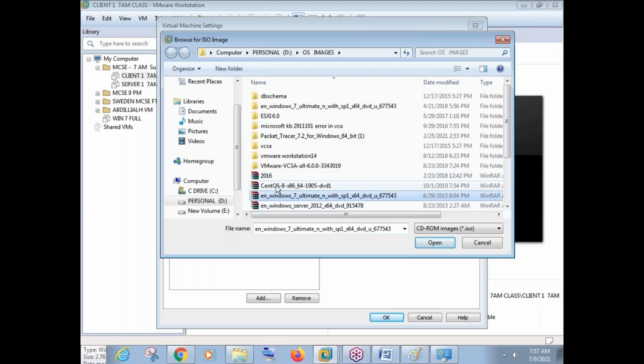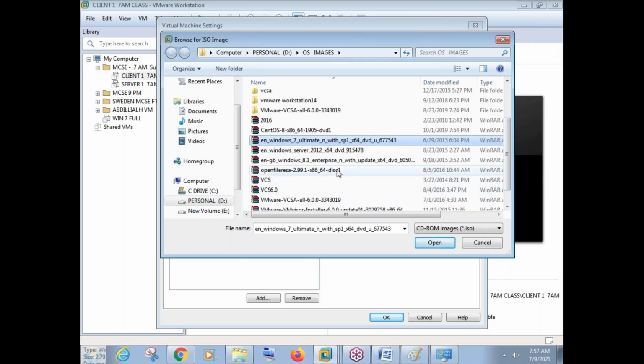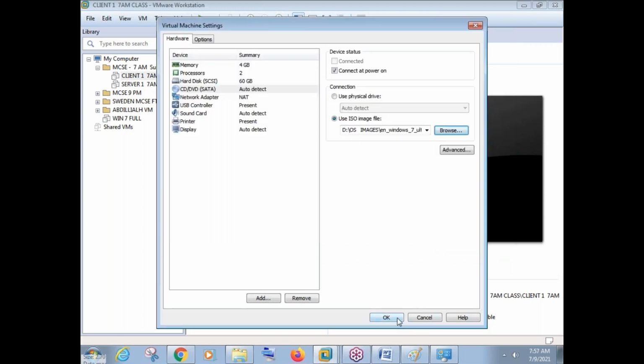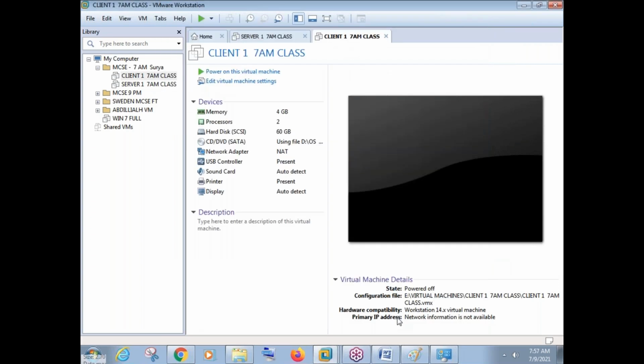This is CentOS, that is Linux. This is Windows Server 2012. This is something called VMware. So we can install any application there, any operating system there. So now I'll go with the Windows 7 machine. Say open. Say okay. See, both the Windows 7 images.